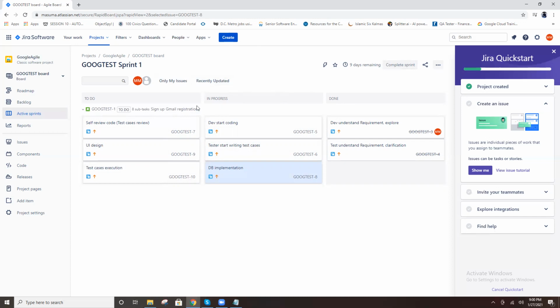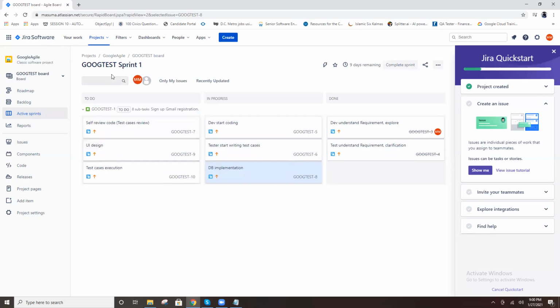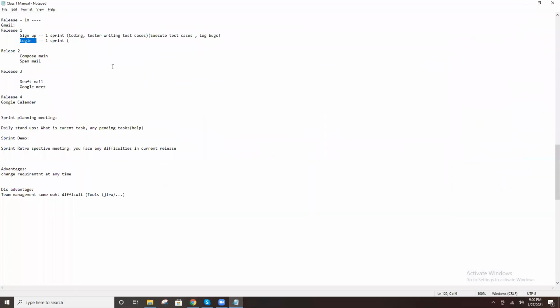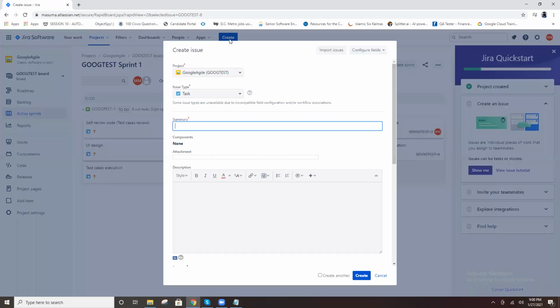Again in the new sprint, what is the same? Compose mail and spam mail. This is sprint 2, right? Only sprint 1. Login, same. You are clear, right? Again in sprint 2, this is the user story. Under the user story you create a task. Otherwise you can create a direct task, that is also fine. A task created under a task will also appear here only.